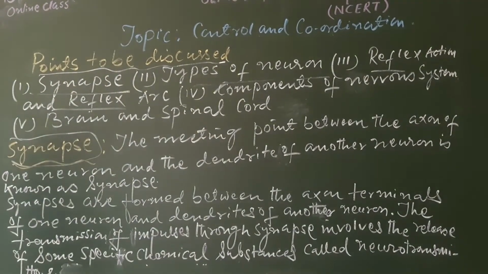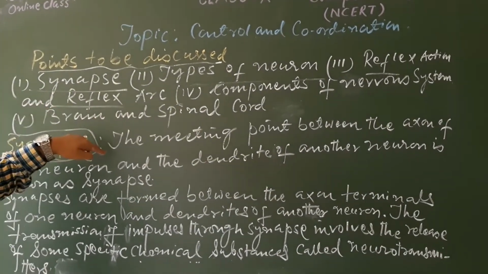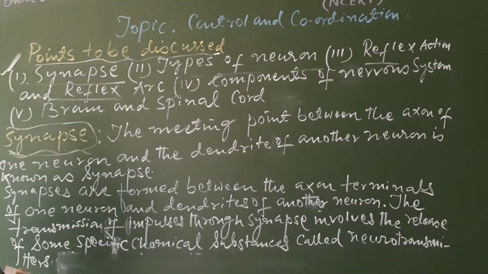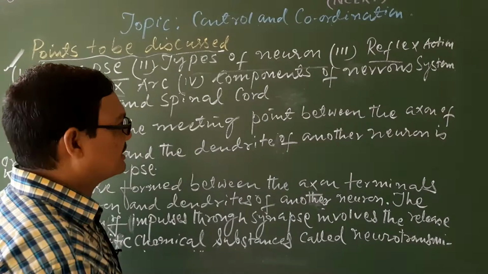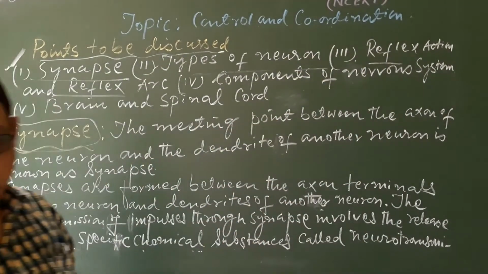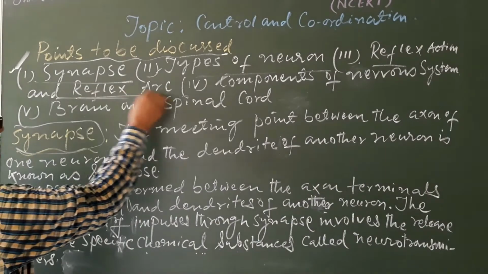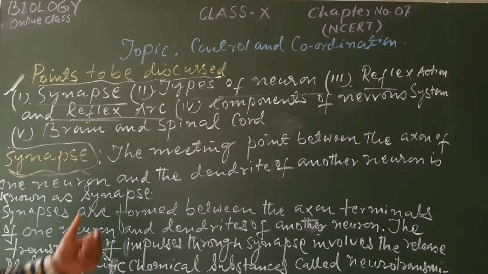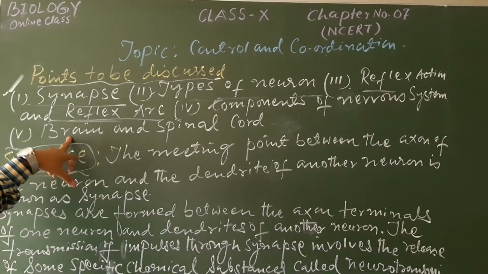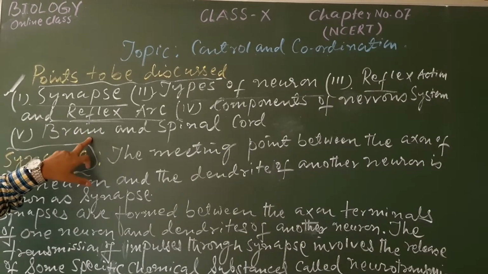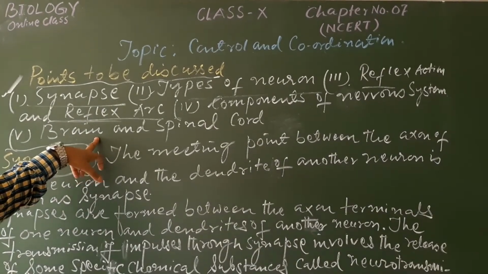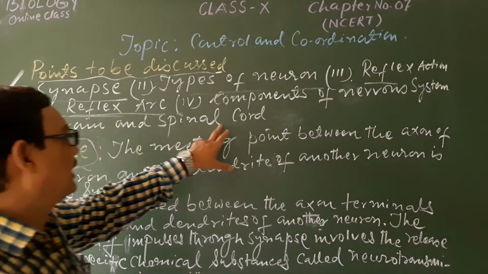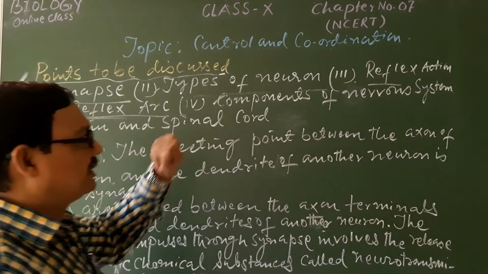We would like to discuss all these points today from our control and coordination topic: number 1, synapse; number 2, types of neurons; reflex action and the pathway of the reflex action, that is the reflex arc; components of the nervous system. After the completion of all this, we should learn separately about the brain and its three different parts, forebrain, midbrain and hindbrain, with their important functions. And finally, we will study the spinal cord.